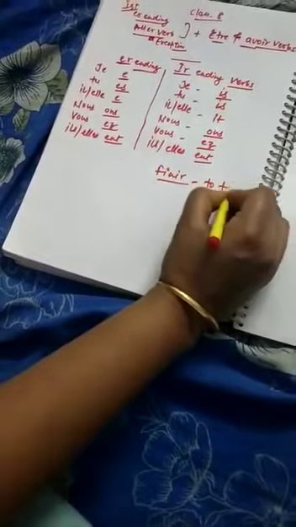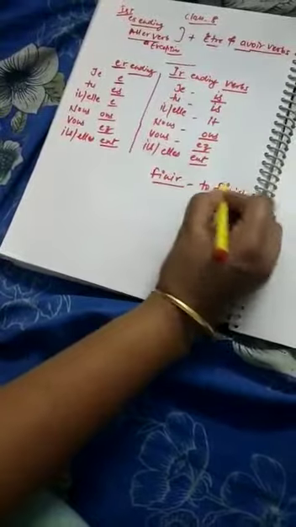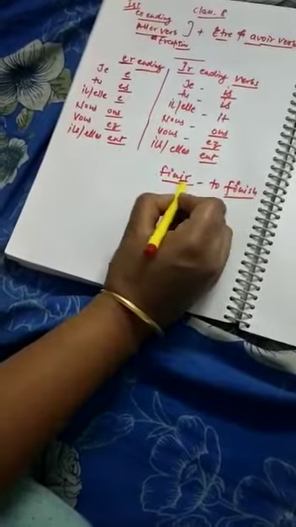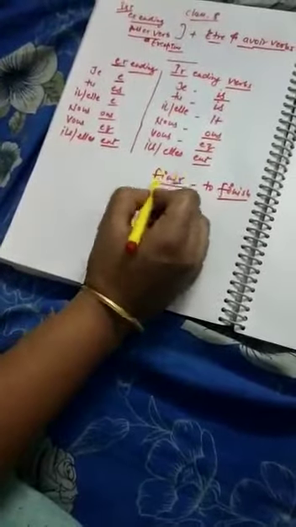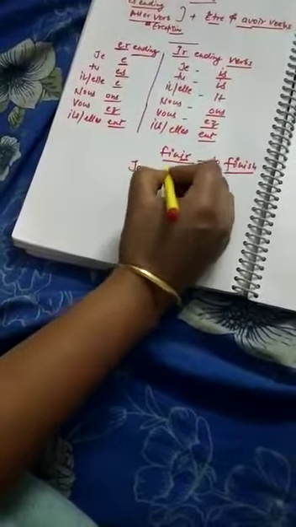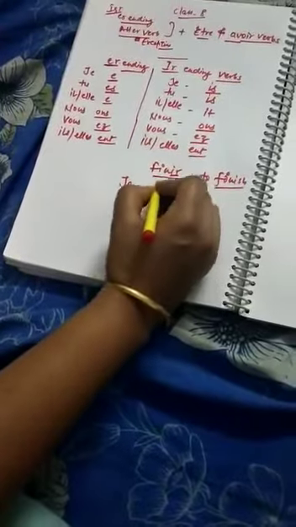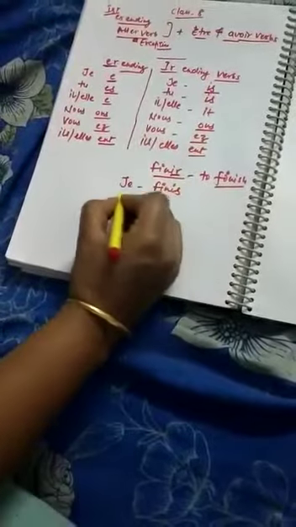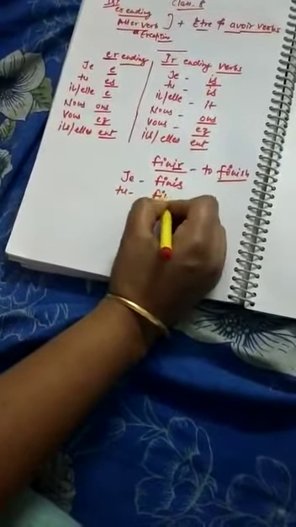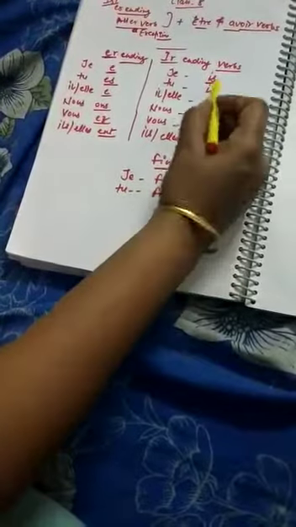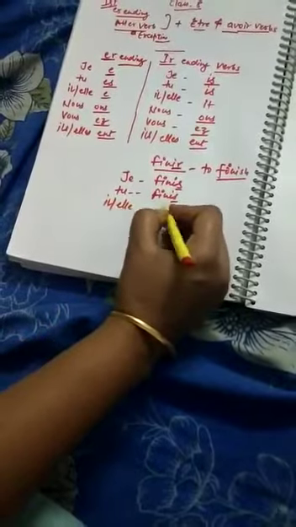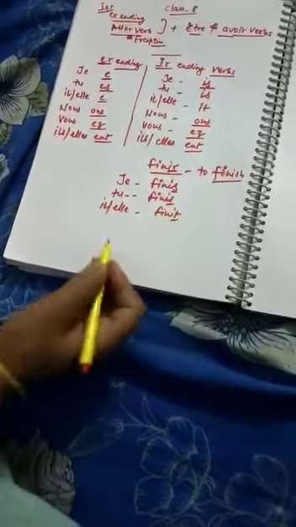Finir is to finish. Okay? And we need to check the ending. The ending is IR. This verb is ending with IR. So what we will do, we will conjugate this verb like this. We will remove this IR and we will use this IS. And with tu again, je finis, tu finis, il, elle finit.